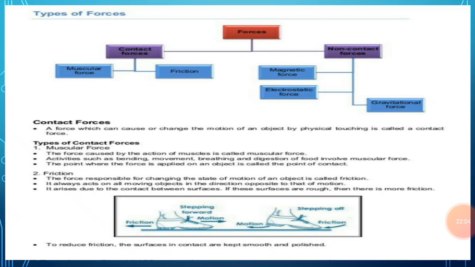Now the second example of the contact force is frictional force. It can be defined with the help of this example. Suppose that a ball is moving on the ground, it slows down gradually and stops after covering some distance. We know that a force is required to stop a moving body.